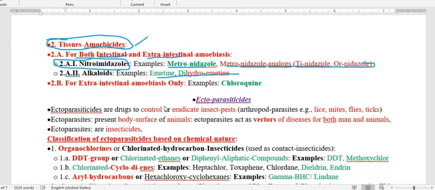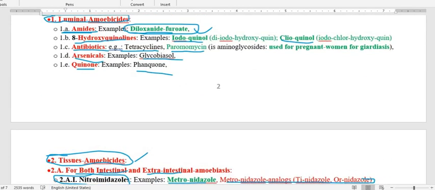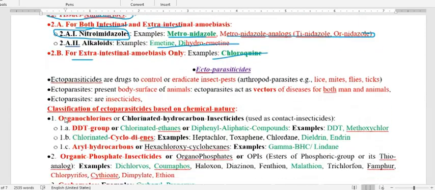For the extra-intestinal amebiasis, the drug is chloroquine. So this is all about the amebiasis. Now we have to go through the ectoparasiticides.